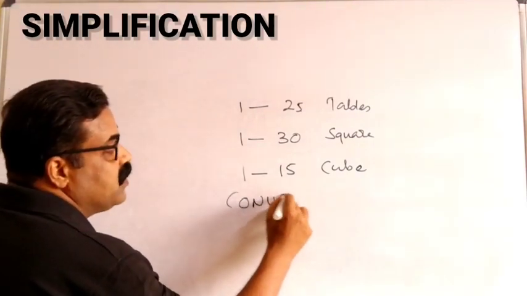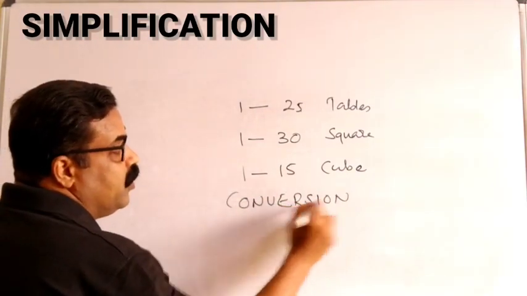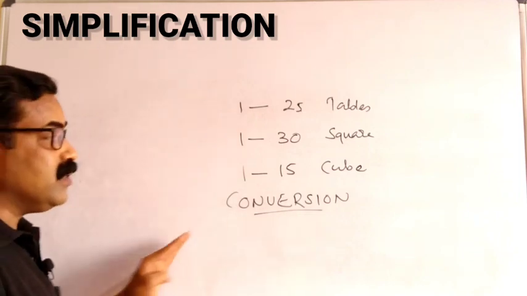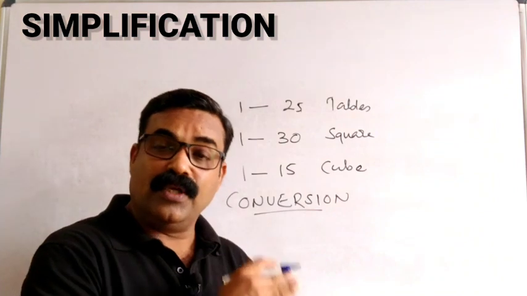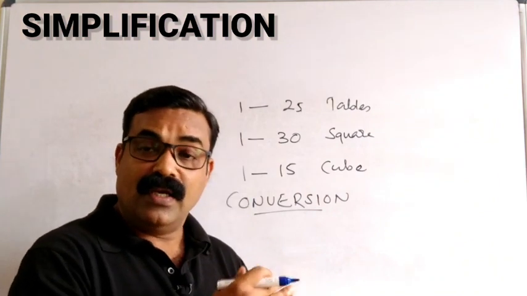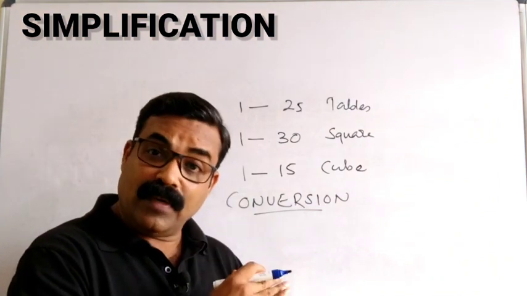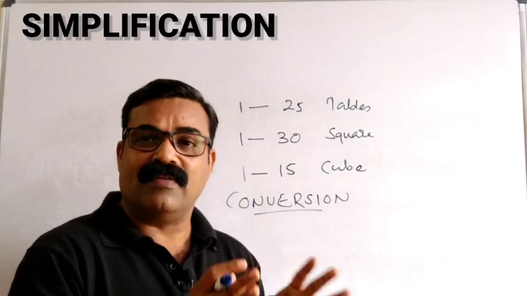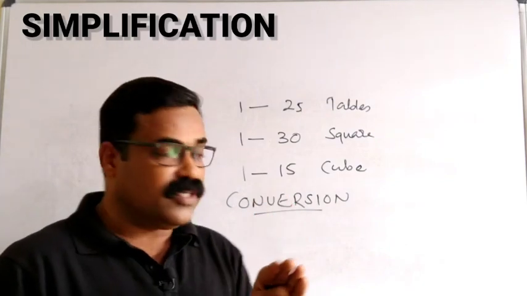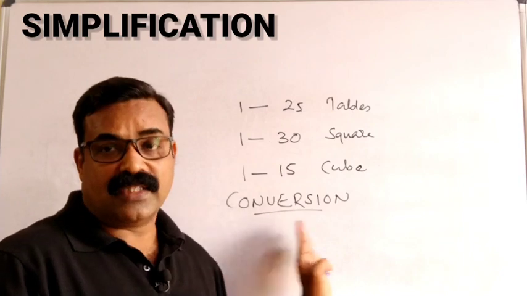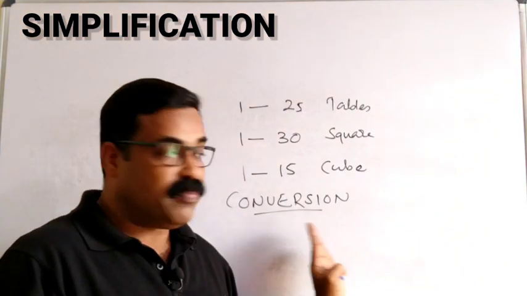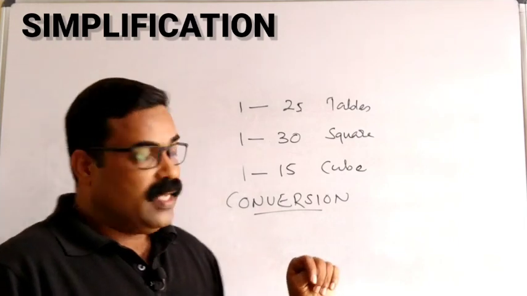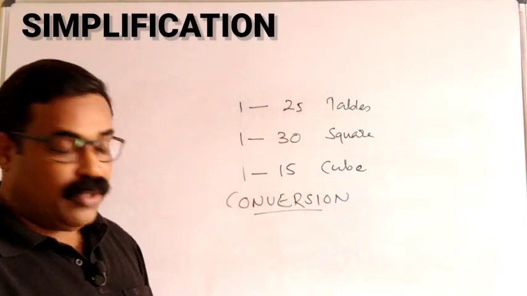So conversions, we have a separate session. We'll be doing conversions in the second and third sessions of this particular topic. Conversion from decimal to percentage, percentage to decimal, kilometer to meter, kilometer per hour to meter per second, all different conversions. We'll be covering the whole conversions in session 2 and session 3. Session 3 will also have some important questions based on conversions. Okay, so these are the important things we need to remember.